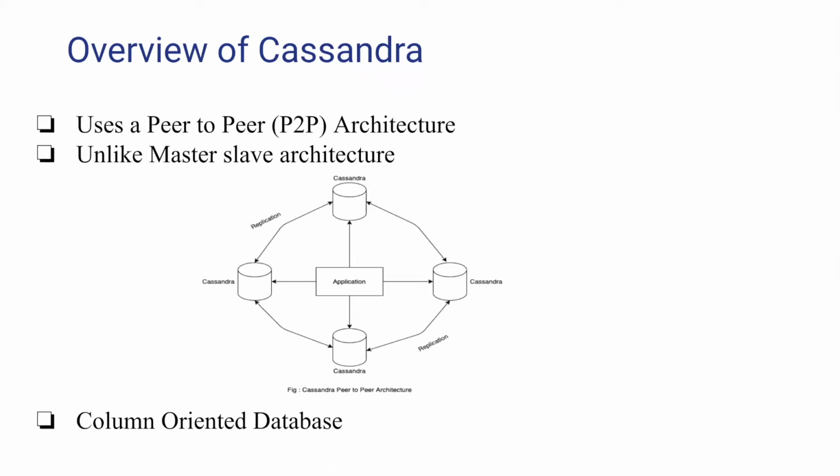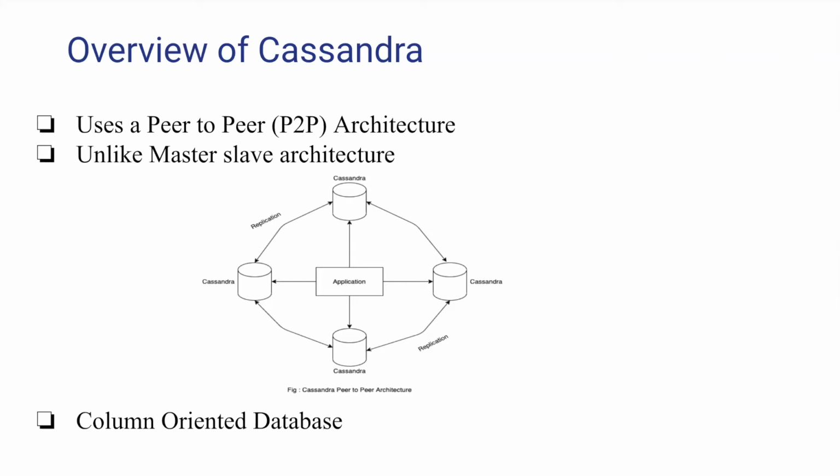Cassandra has a peer-to-peer architecture instead of master-slave architecture. That means that all the nodes are connected to all others and every node can serve client requests. That means any node in a cluster can accept read or write. And once that request is done, the internode communication happens through a gossip protocol, which allows all nodes to quickly receive all updates. Cassandra is a column-oriented database that stores the data tables by column rather than by row.